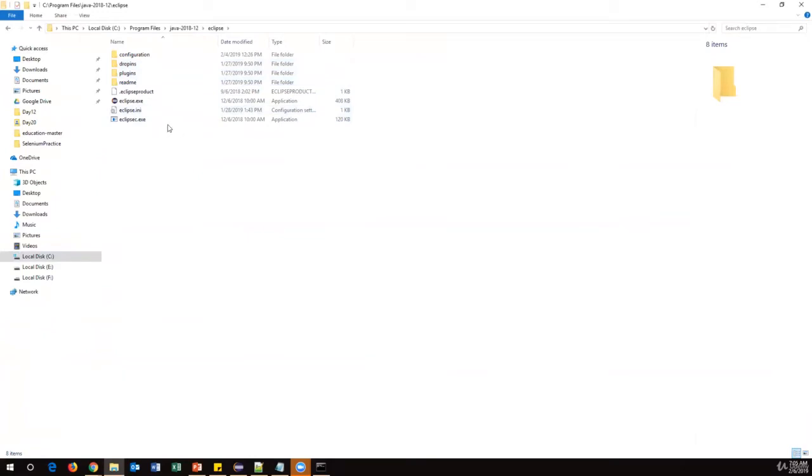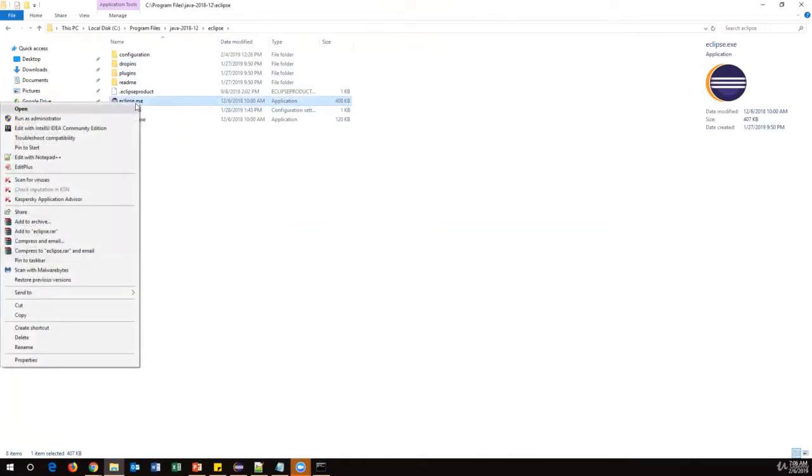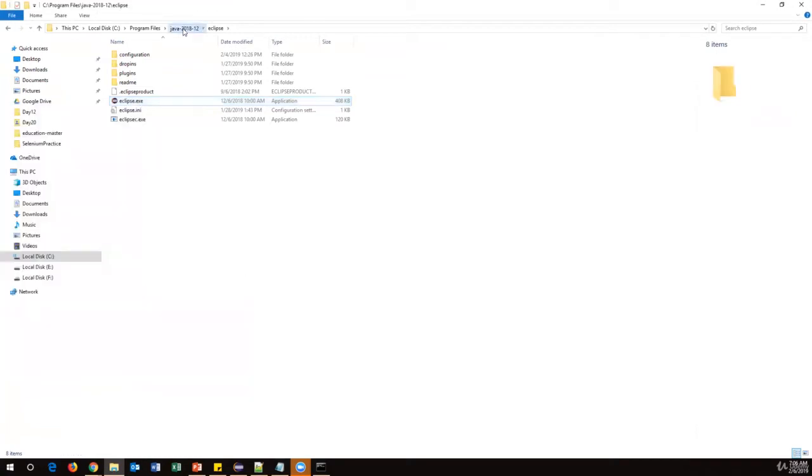And you can just create one shortcut of this eclipse.exe, because every time you launch your Eclipse, you have to click on this exe file. Just right click on the exe and send to desktop. This will create a new shortcut on your desktop, because every time you need to launch your Eclipse, you have to use this exe file. So it is very, very simple.